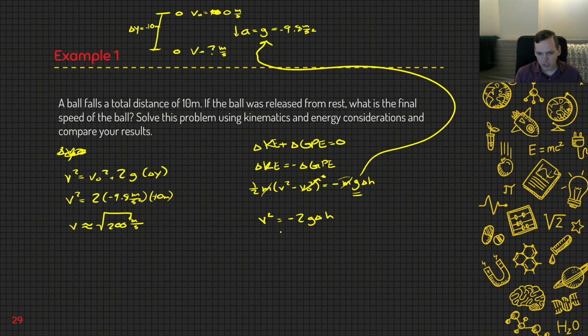So we get v is equal to the square root of negative 2 times, in this case, positive 9.8 meters per second squared times negative 10 meters. And that also gives you v is equal to square root 200 meters per second.